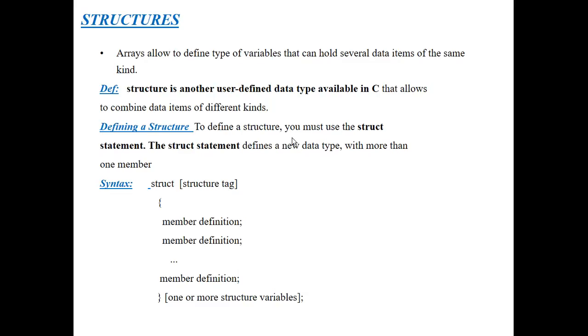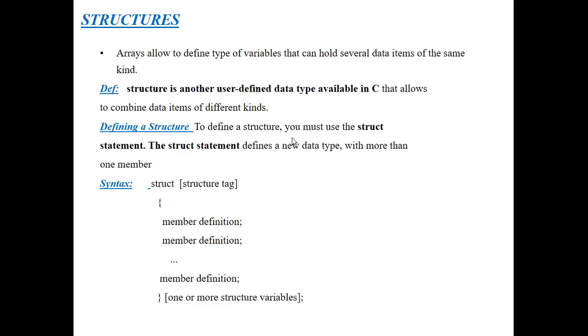So what is meant by a structure? By taking the array definition into consideration, we can define a structure. The structure definition is similar to an array, but the difference is that a structure is also one type of data, and it stores a collection of not similar but different data items.